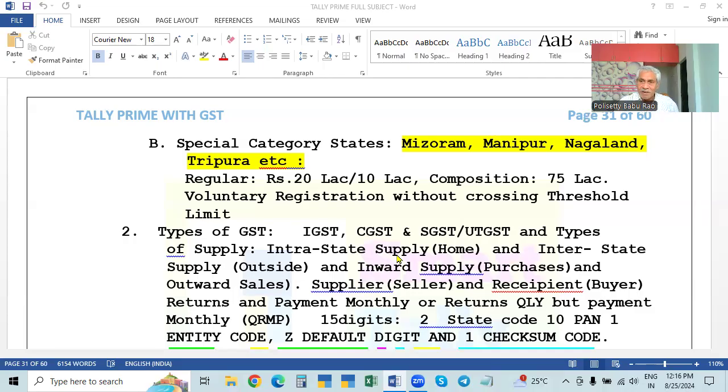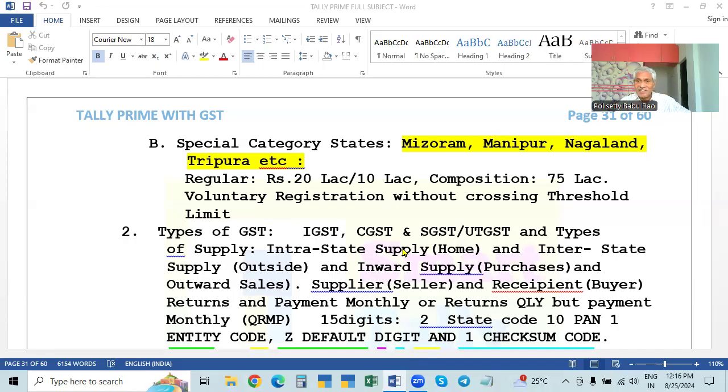One person is supplying, outward supply, another person is receiving, inward supply, and both the supplier and the recipient are in the same state. It is called home state, or simply intrastate supply.